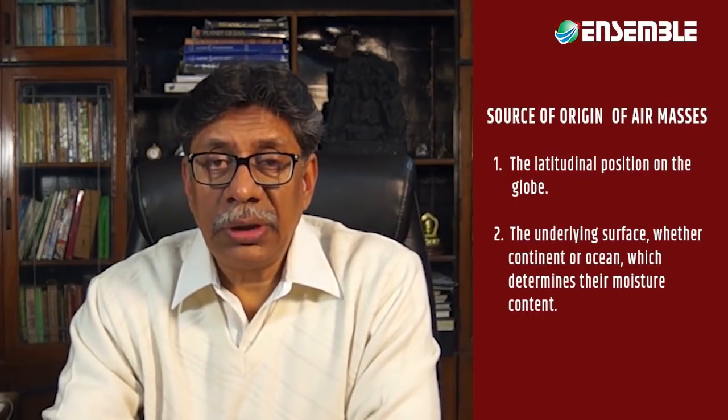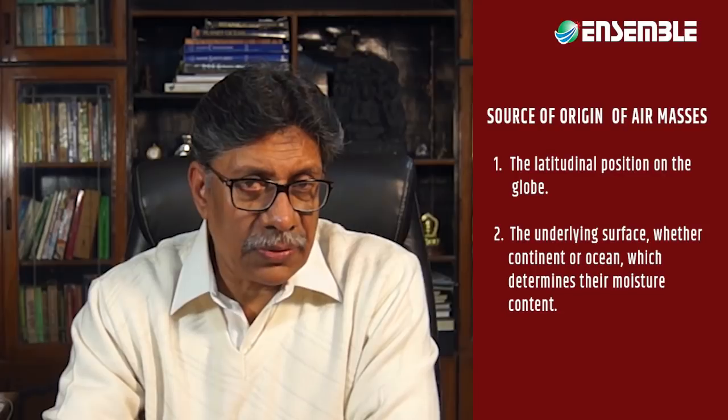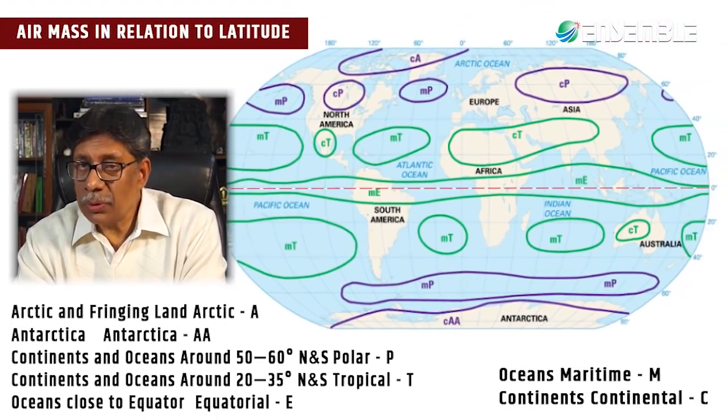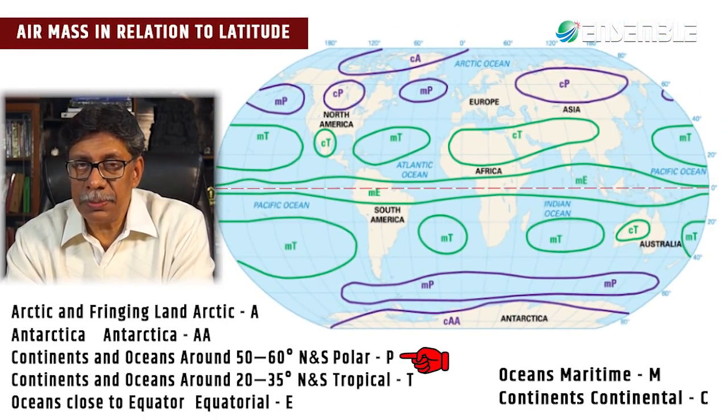With regard to the latitudinal position, there can be 5 types of air masses. Arctic and fringing land, the air masses that originate over Arctic and fringing land, they are symbolized as A. Those that originate over Antarctic and around Antarctic region, that is symbolized as AA. Those that are towards the polar regions are symbolized as P.